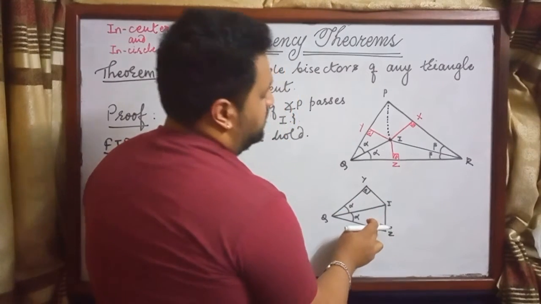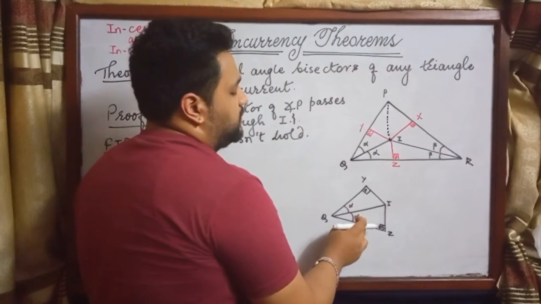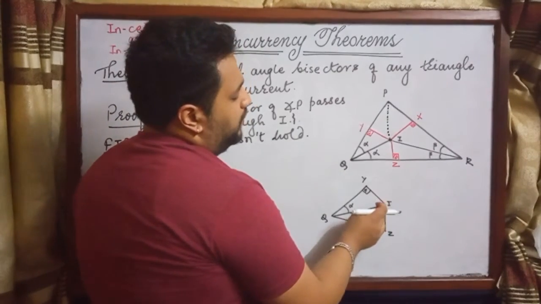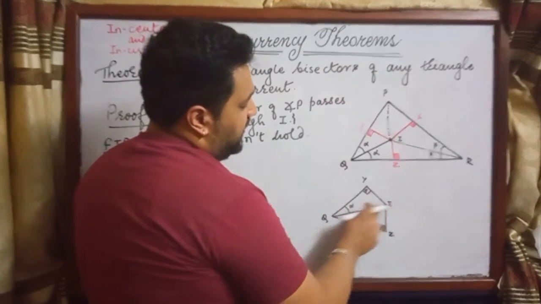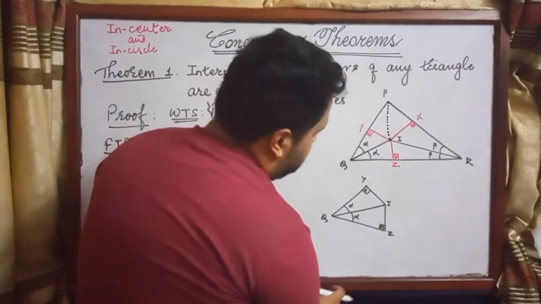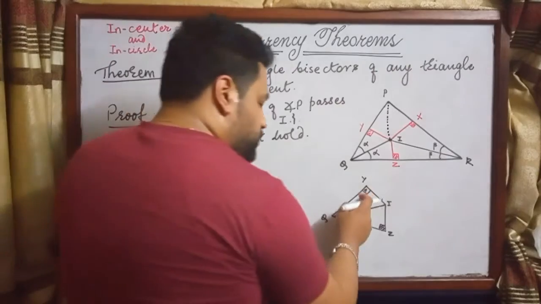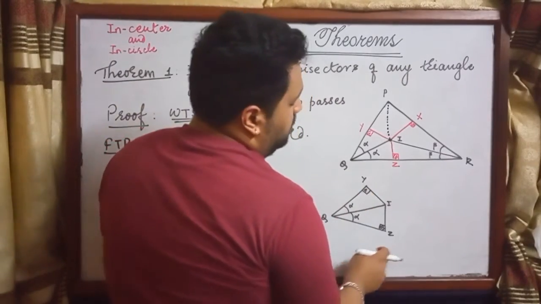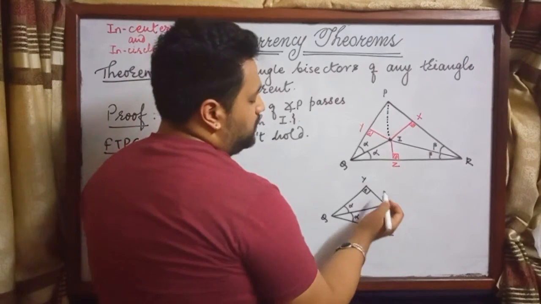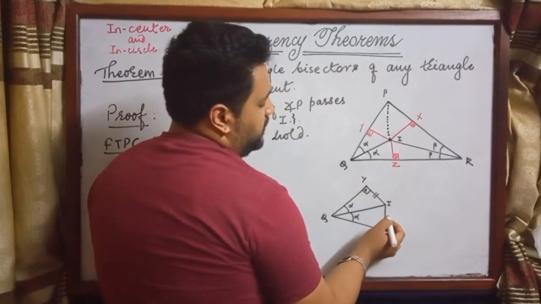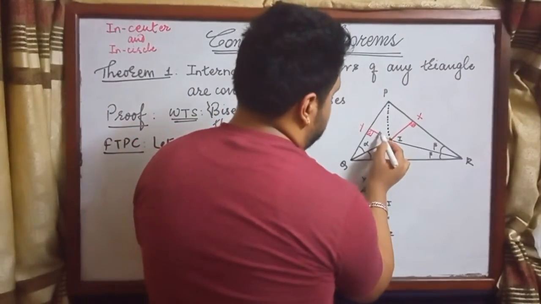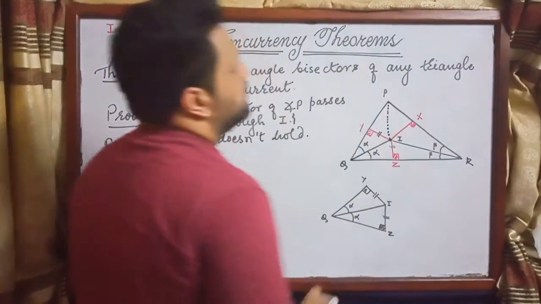One pair of angles are equal. Two pairs of angles are equal. There's a common side, means a pair of sides in these two triangles are equal, as a result of which these two triangles are congruent, and since the corresponding sides of congruent triangles are equal, this side is equal to this side.